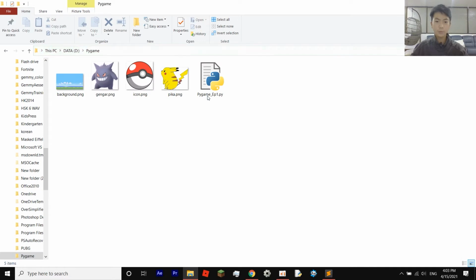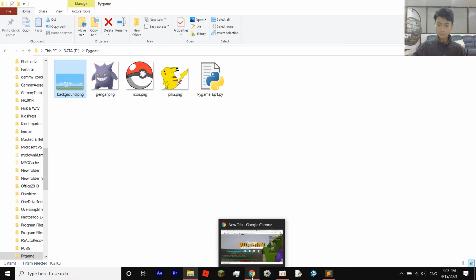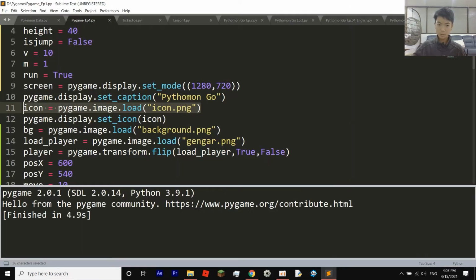So here you will save your file into a specific folder, and then you would save some images in here: your background, your character, and your icon, and you can have a second character if you want, but mainly we're going to use this and this. So once you have that, you will name them accordingly. Your Pokemon, you can name it something else, and you just need to match it inside your program. So save your Sublime text here, and then save these three things: your icon, your Pokemon or your player, and then your background.